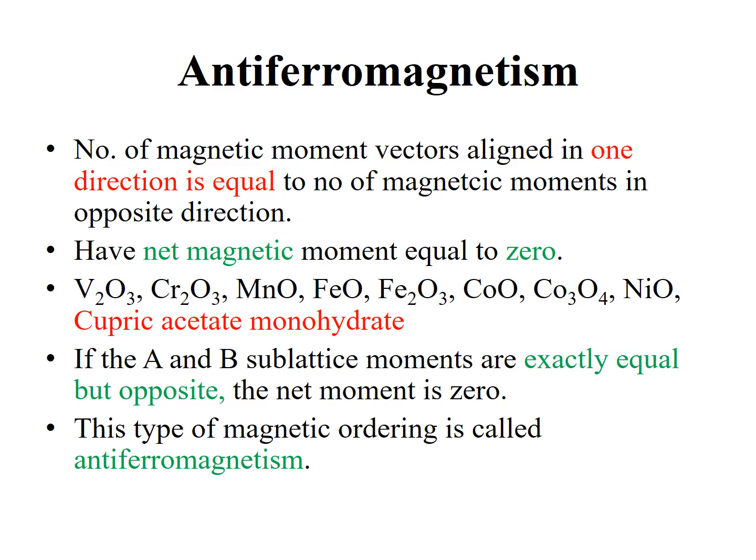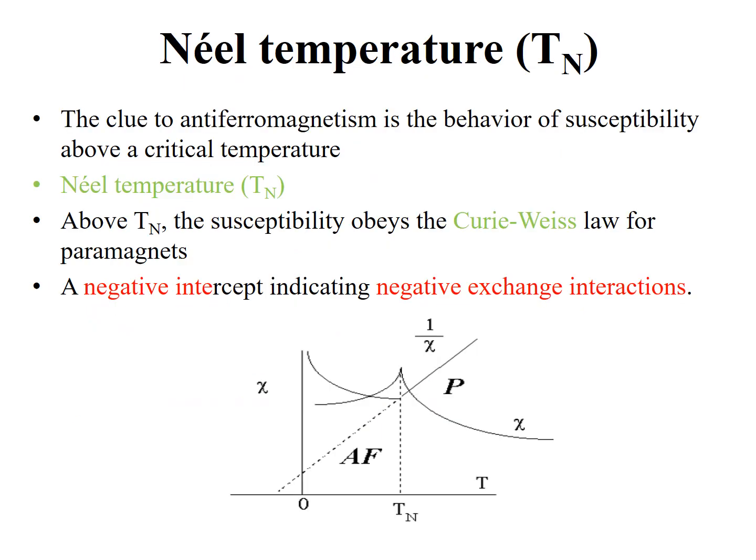And one more thing, diamagnetic materials are repelled by an applied magnetic field, but antiferromagnetic materials are attracted towards an applied magnetic field. Here is the effect of temperature on the magnetic susceptibility, or magnetization, or magnetic moment of antiferromagnetic materials. So the clue to antiferromagnetism is the behavior of susceptibility above a critical Néel temperature.